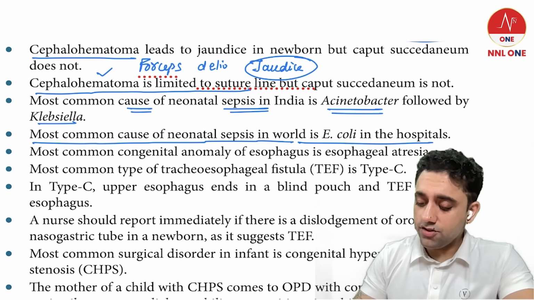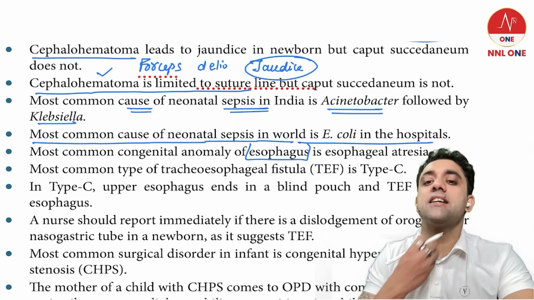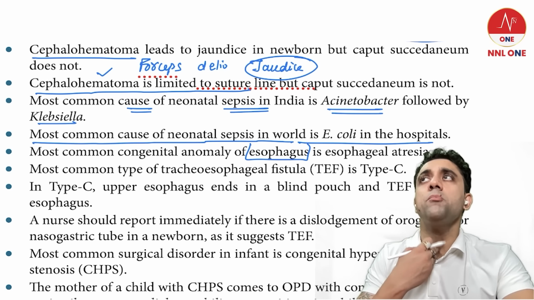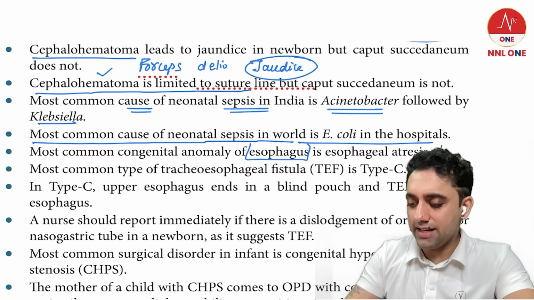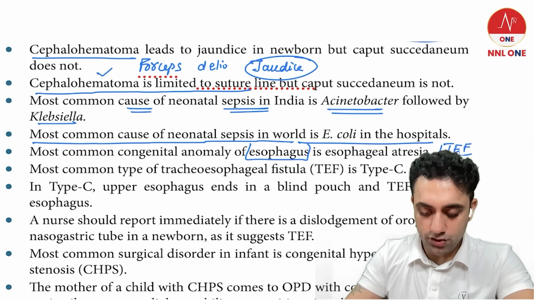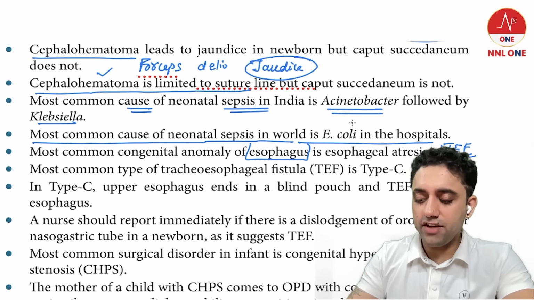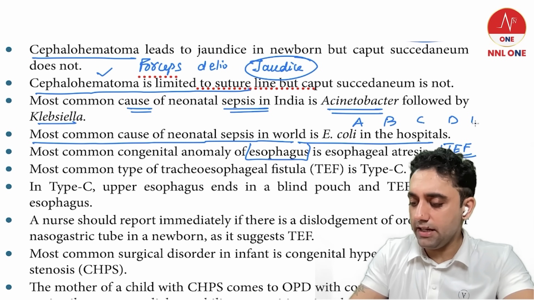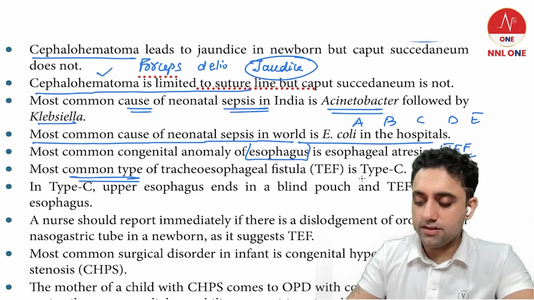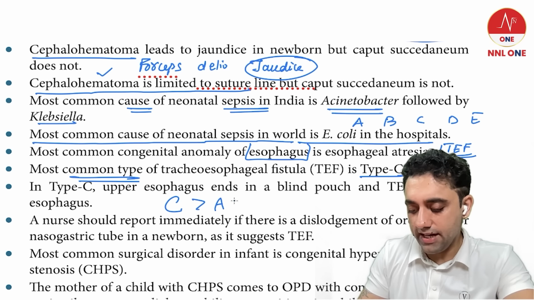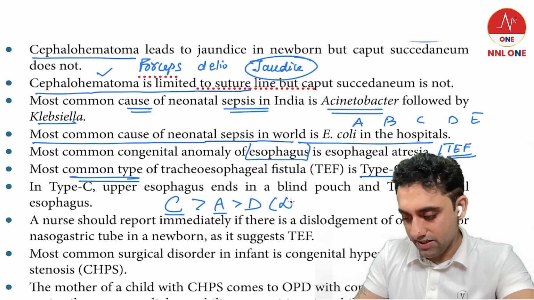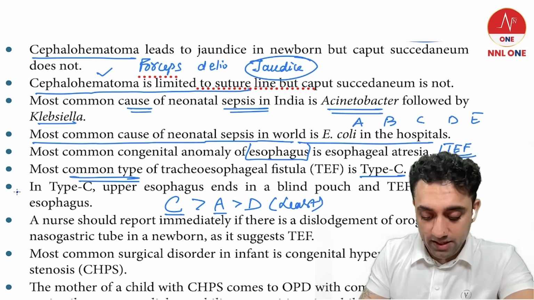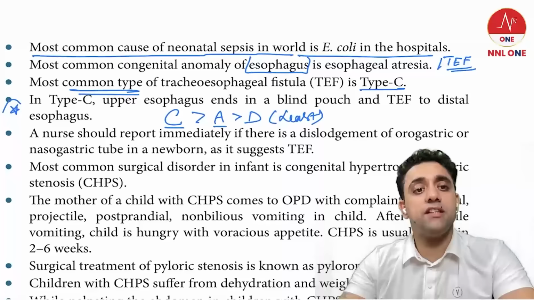Which is the most common congenital anomaly of the esophagus? The main problem is esophageal atresia, or tracheoesophageal fistula. How many types of TEF do we know? We have 5 types: A, B, C, D, E. Which is the most common type of TEF? The mnemonic is CAD. The most common is type C, followed by type A, and the least common is type D. Very important exam question. What is the meaning of this type C?